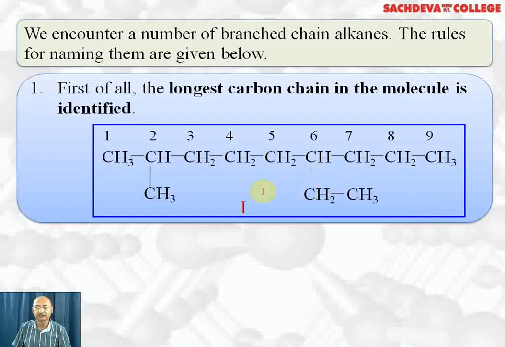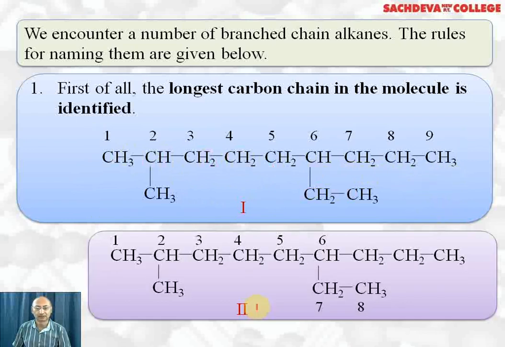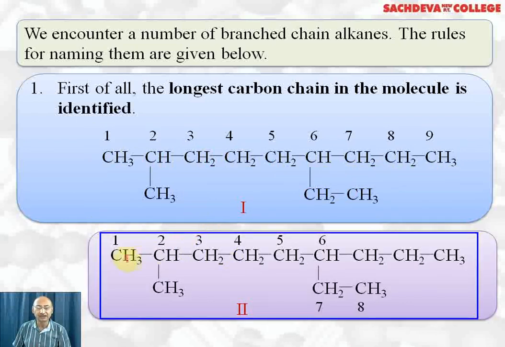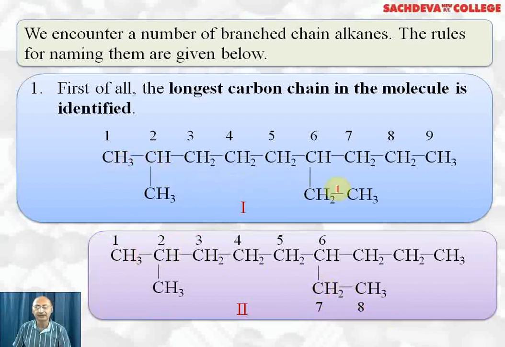This is the first example. Here the longest chain contains 9 carbon atoms: first, second, third, fourth, fifth, sixth, seventh, eighth, ninth. Now, this is the longest chain and this is not the longest chain. Why is this not the longest chain? Because this chain consists of 8 carbon atoms, whereas this chain consists of 9 carbon atoms. So the first one is the correct chain, the second one is wrong.